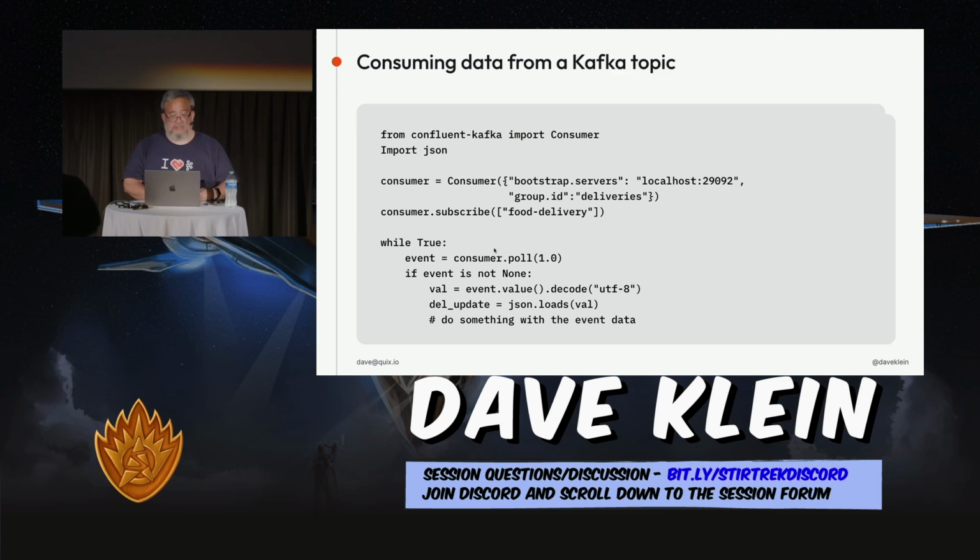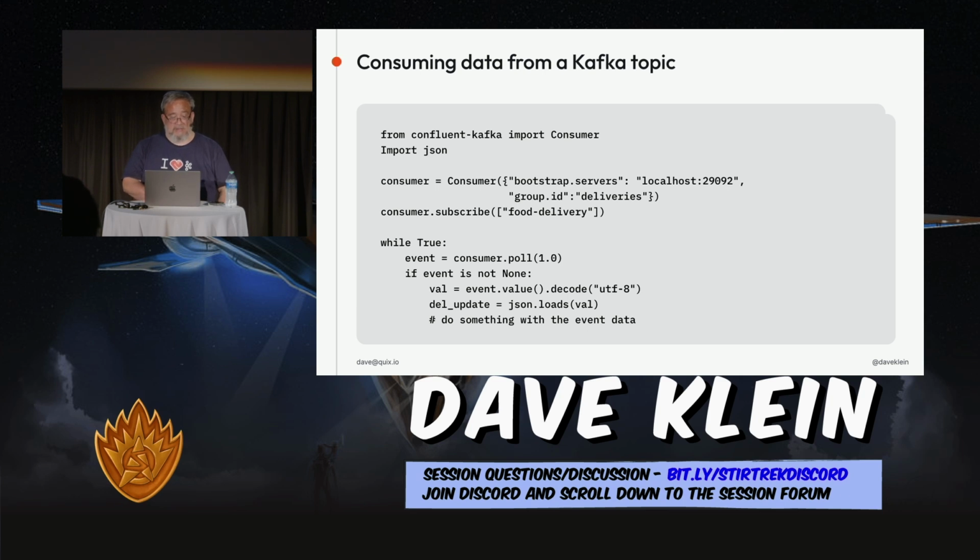The value put in here is a timeout. It just tells it how long to wait if it doesn't receive anything. So if there's no new data, it'll wait that amount of time, and then it will return none. If there is data, it returns it as soon as it gets it. So it doesn't slow anything down to have this value higher. If you know that your data is not coming in quickly, you can set a higher value there and have a little bit less network traffic.